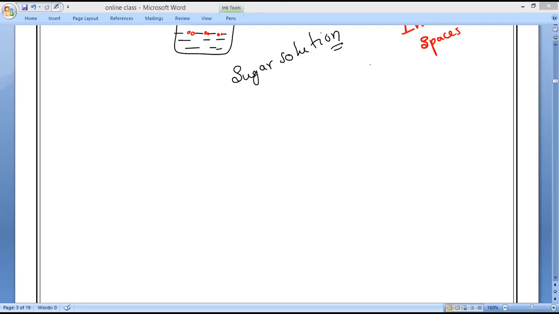Yes or no, guys? High concentration to low concentration. If the particles of gases produced by the burning of the incense stick and the particles of air were not moving, the fragrance of the incense stick could not spread in the whole room very quickly. The observation that the fragrance of the burning incense stick spreads in the entire room very quickly means the particles of matter are constantly moving. Yes or no, guys?